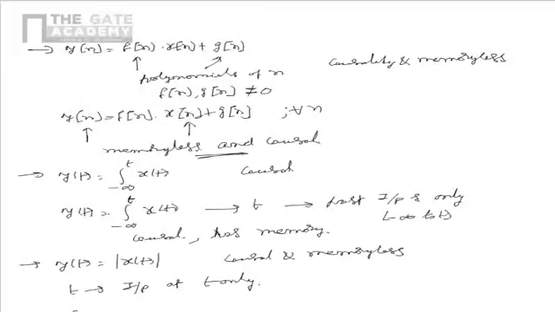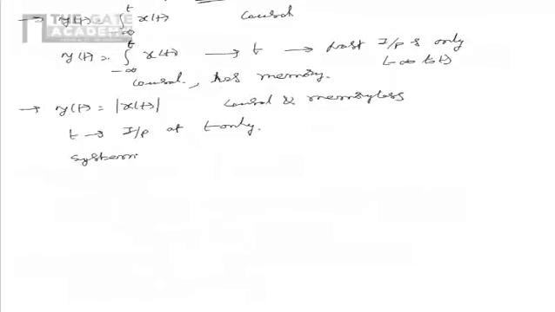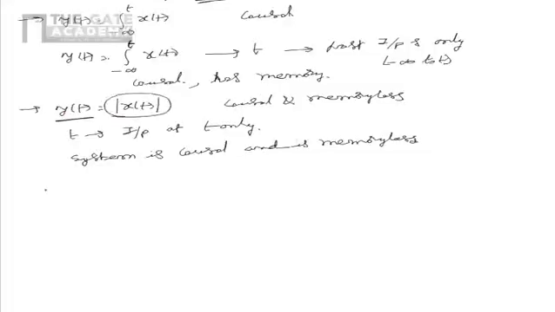From this, we see that the given system is causal, and also that the given system is memoryless. This is the case because the output at any instant y of t depends on the input at that instant, as it is mod of x of t.